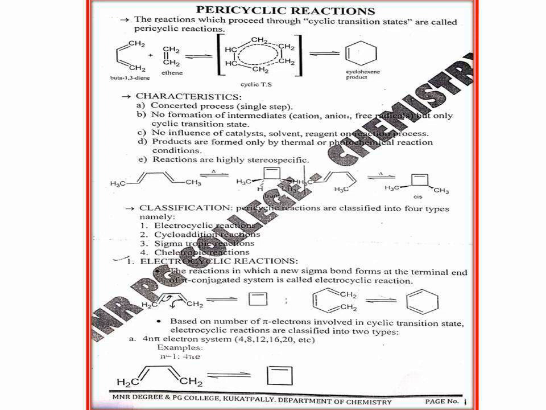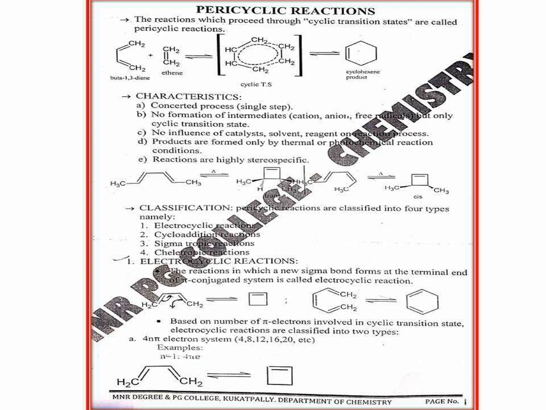Both are possible, but we are not considering the conformers here. We are only interested in the configurational stereoisomers. So if we consider the double bond geometry, E/Z stereochemistry is possible for both double bonds. So the left hand side compound is actually 2E,4E.